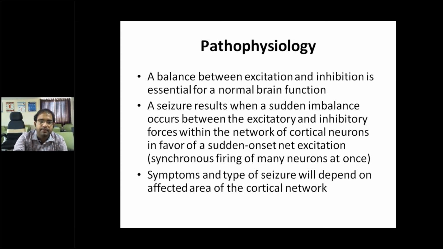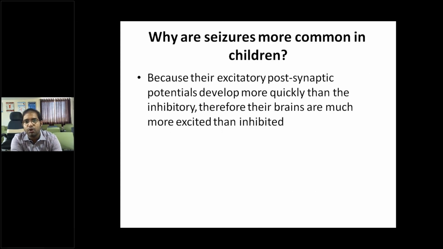Okay, so why are seizures more common in children? Because their excitatory postsynaptic potentials develop more quickly than inhibitory. During brain development, these excitatory postsynaptic potentials are easily developed and fired, more than the inhibitory postsynaptic potentials. Therefore, the brains are much more excited than inhibited in children.